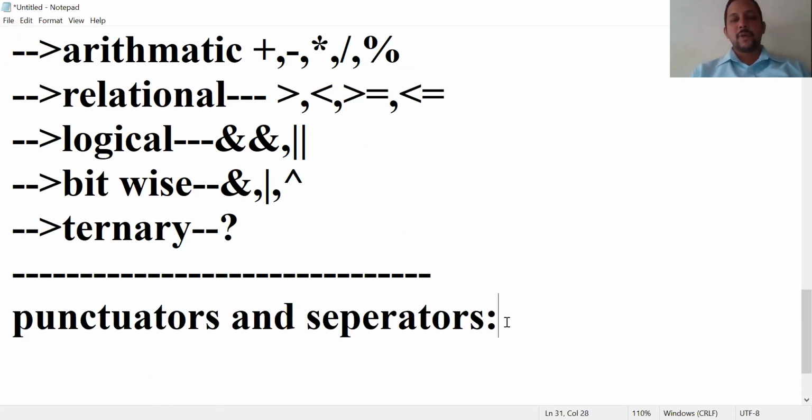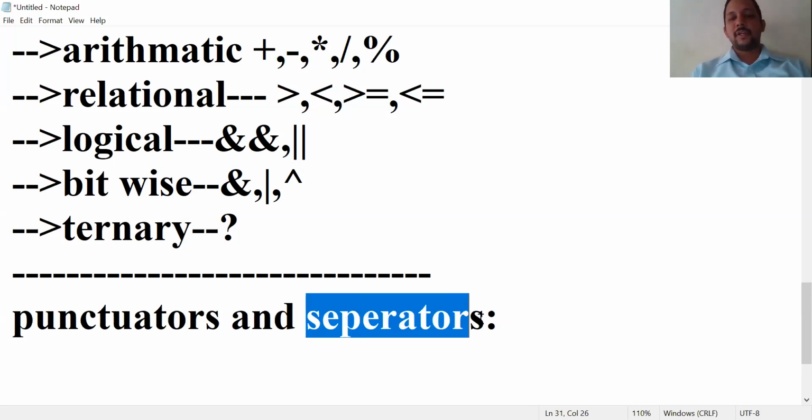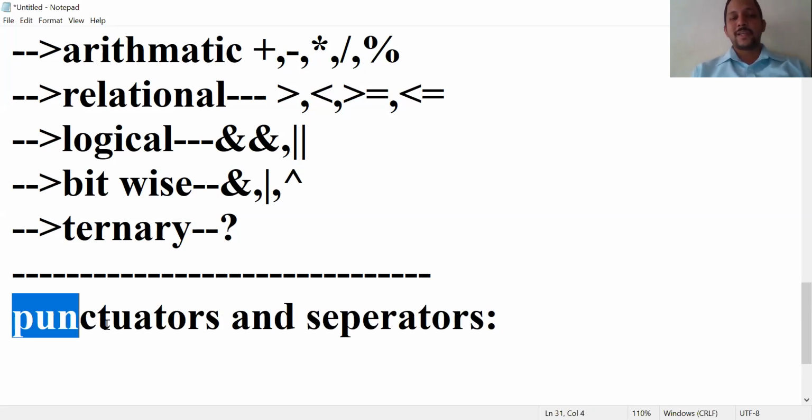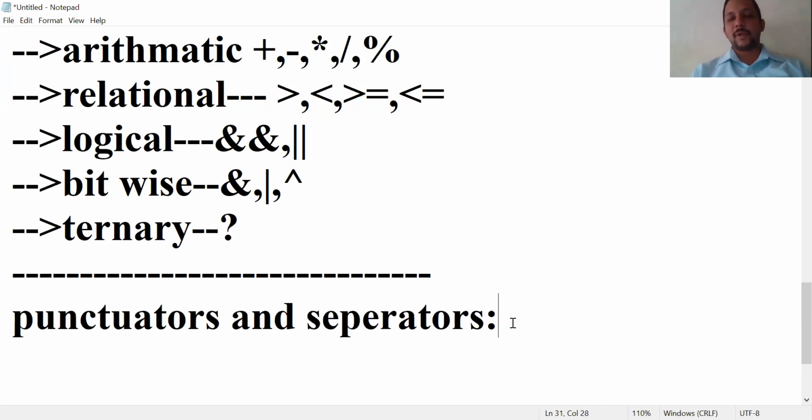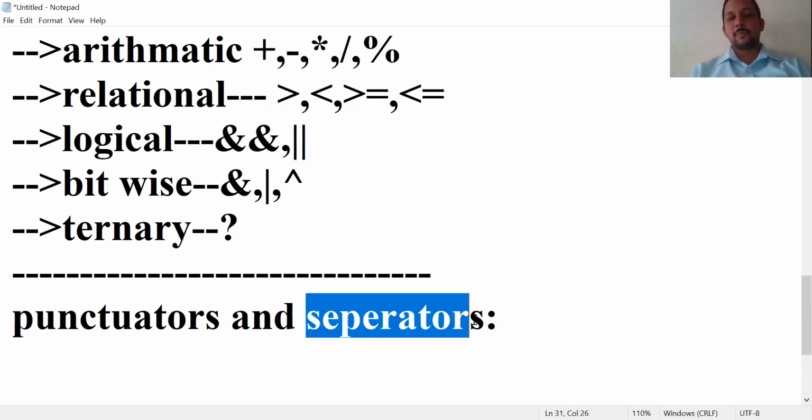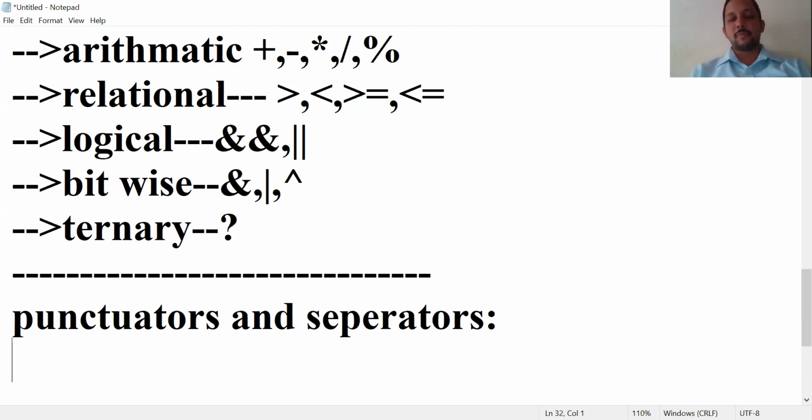Punctuators are the punctuation signs and separators are used to separate the variables in Java programming. These are punctuation marks and these are used to separate the variables.